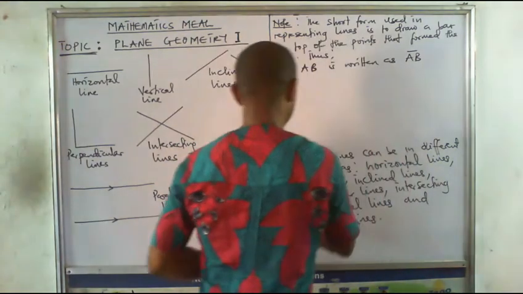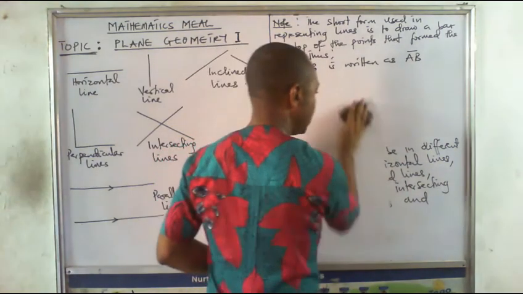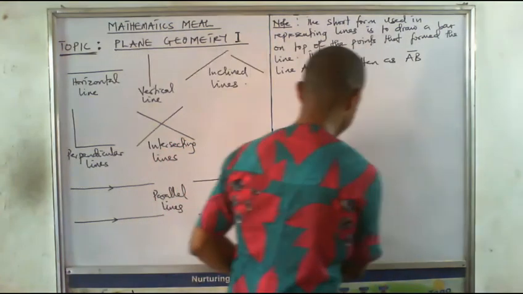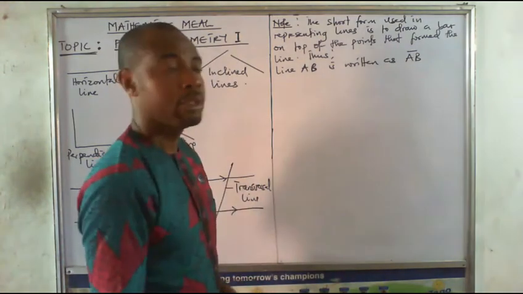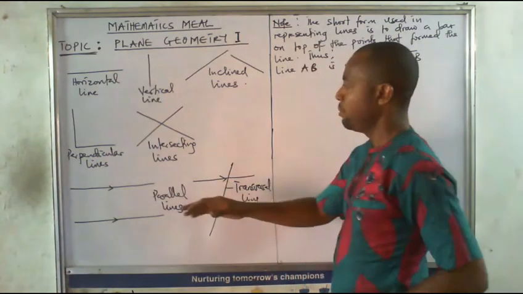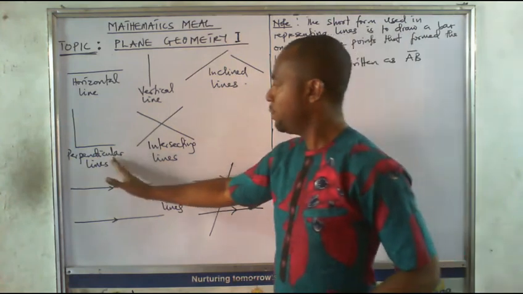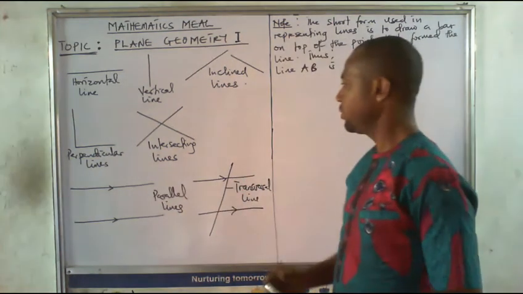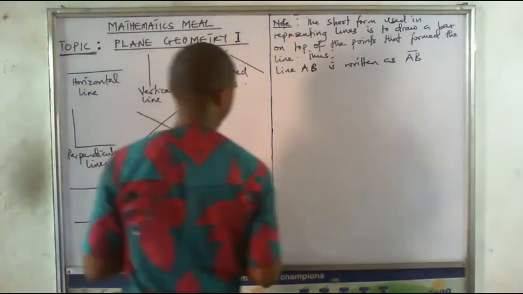Now let's say a few things before we end this episode. Let's say a few things about some lines. We are conversant with some, but some are yet to know about perpendicular and transversal lines. So let's say a few things about perpendicular lines.